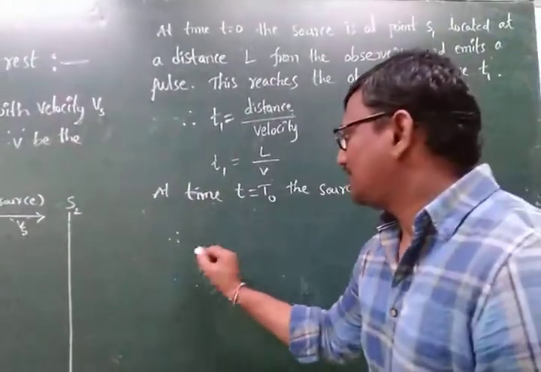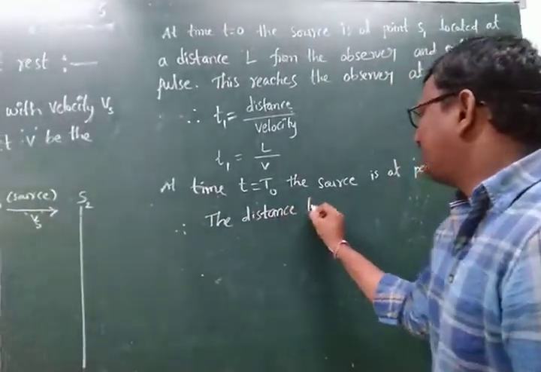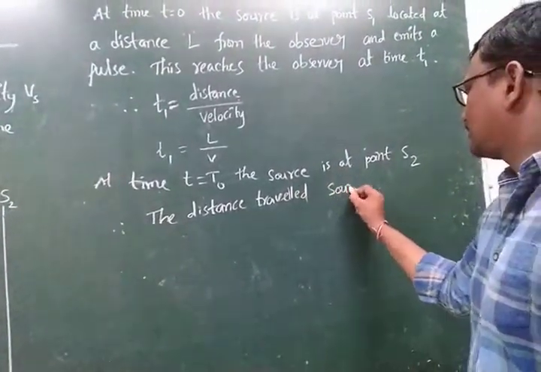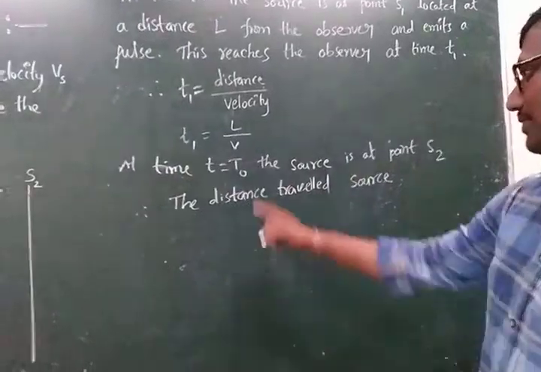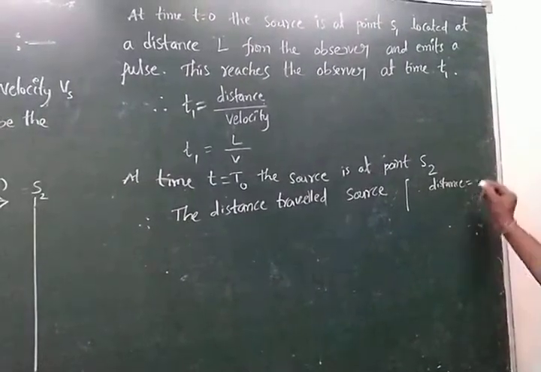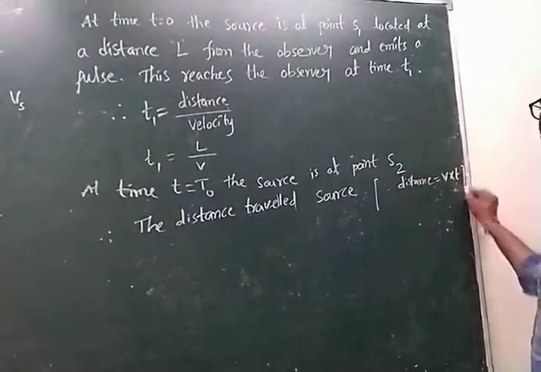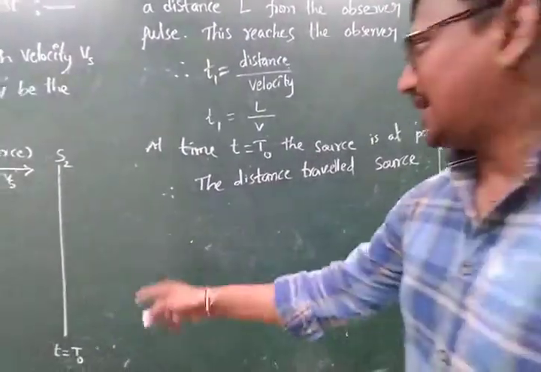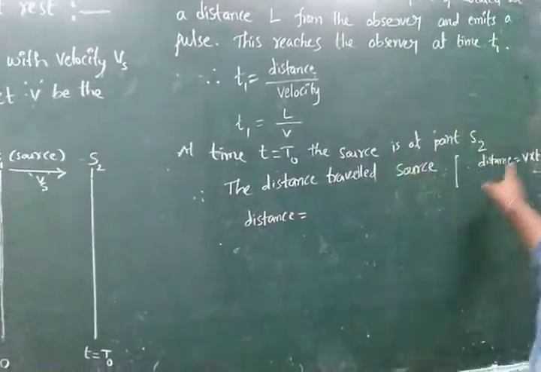Therefore, the distance traveled by the source: we know the formula, distance is equal to velocity into time.